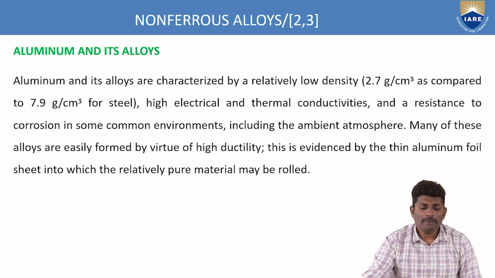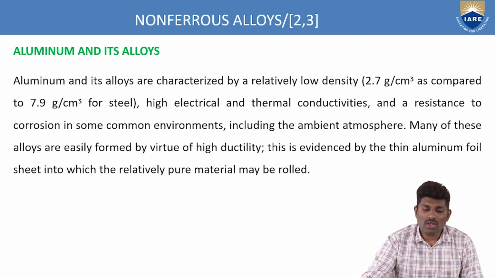So what is happening here? Aluminum and its alloys are very low density. You have very less density. That's why the weight of the metal is very less when you compare it with other types of high density material like ferrous materials. Now these have very high electrical and thermal conductivities, and resistance to corrosion also at different climatic conditions like ambient temperature. And also these are found by virtue of high ductility. So these have a very ductile nature, the aluminums.